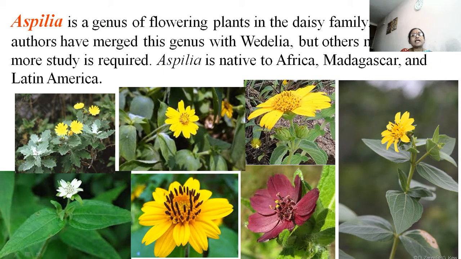Then another one is Aspilia. This is a genus of flowering plants in the daisy family. Most of the plants we call daisy, but Aspilia is also in the daisy family, that means the Asteraceae family. It is a native of Africa, Madagascar and Latin America.